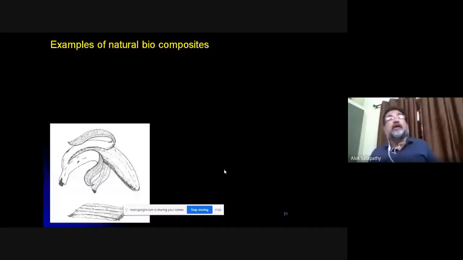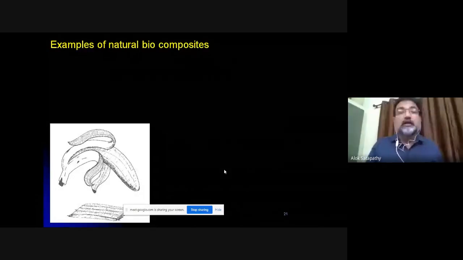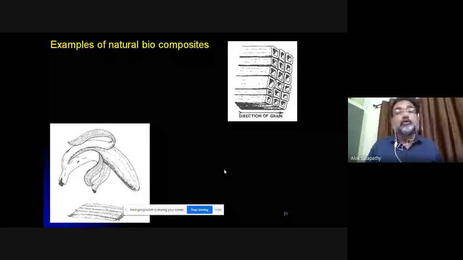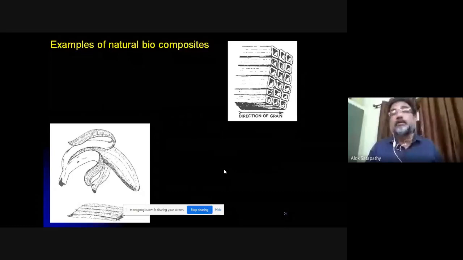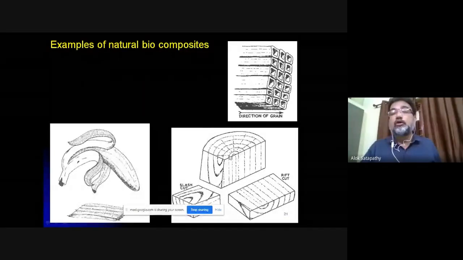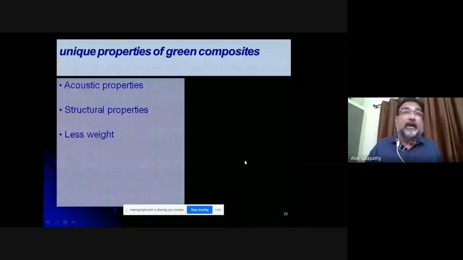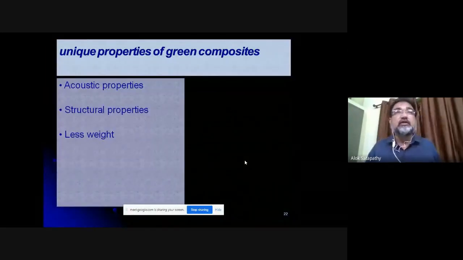Now, you can see there are some natural biocomposites. Then you don't have to make it. Look at the banana. Banana is a natural biocomposite made by God himself. Then the wood. Wood is a natural composite. The shell of a crab. I will show you the picture.